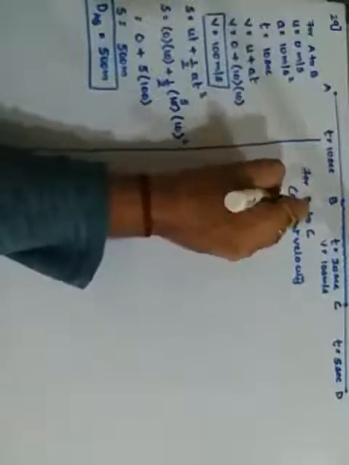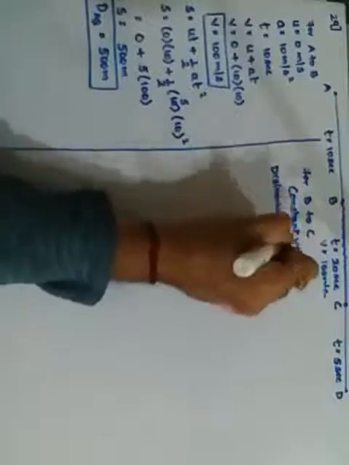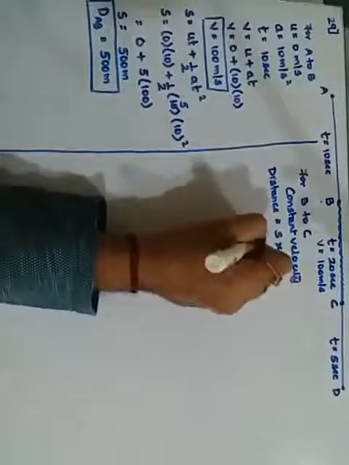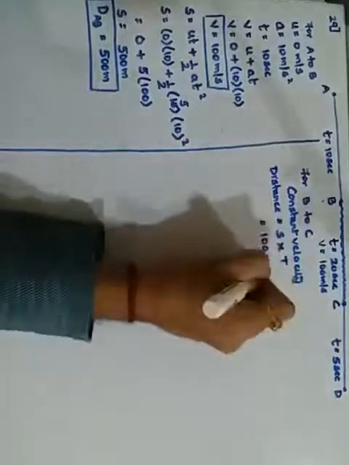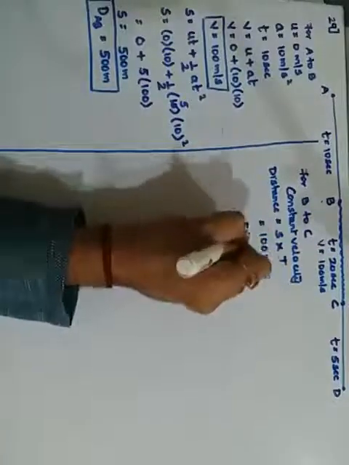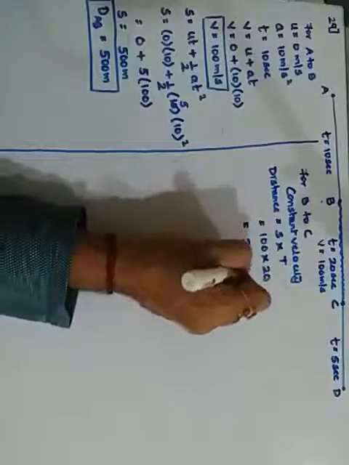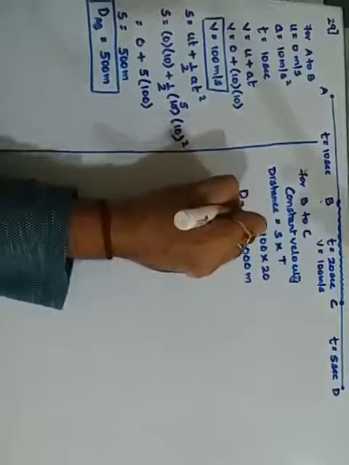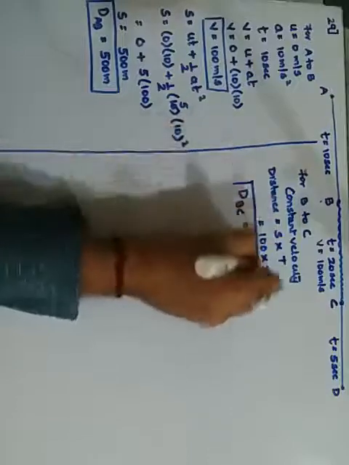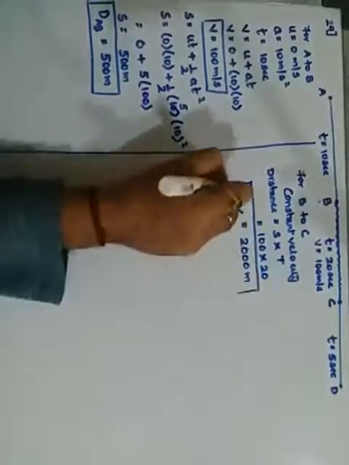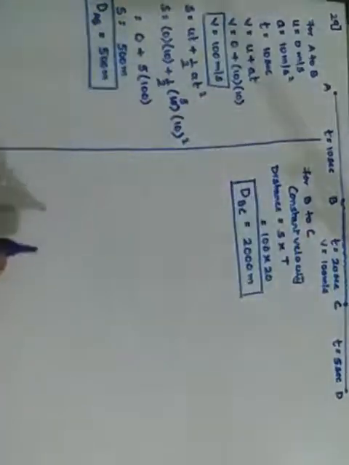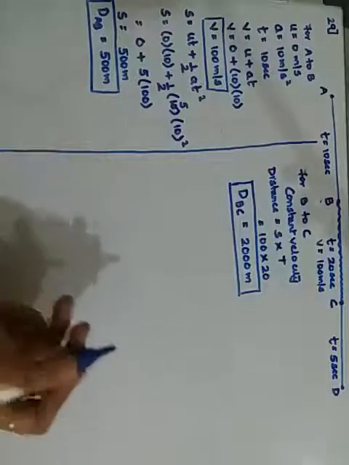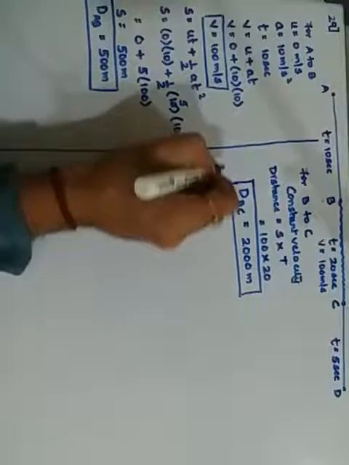The distance covered is equal to speed into time. What is the speed given? 100. And how much is the time interval? 20 seconds. It comes out to be 2000 meters. So this is the distance covered from B to C. Why? Because it is constant velocity. That's why we use this formula. Okay. If this is so, now I proceed to the C part.